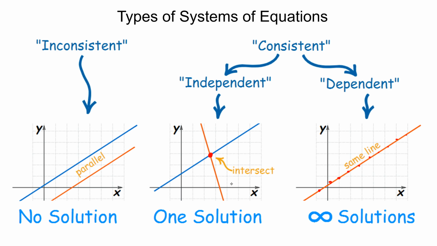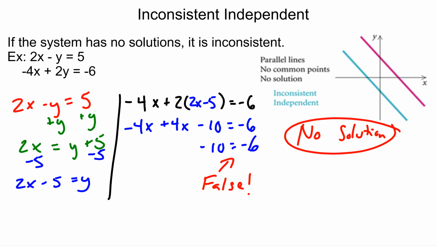So one thing I want to talk about in this video is how we write our solutions for these three different cases, because in some instances the solution may be pretty straightforward, and there's also instances where it's not. So let's talk about what the solutions, what our answers would look like for each of these cases. So the first case was the inconsistent independent system. So inconsistent is referring to the fact that there is no solution, right? We would have parallel running lines that never cross and would never share any x, y points.